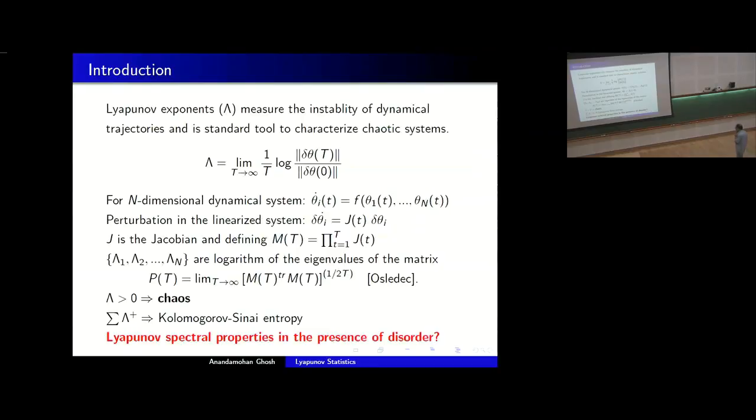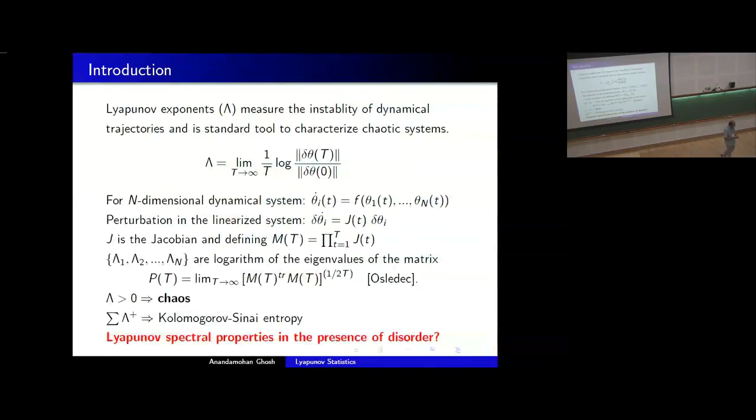So we'll be dealing with chaotic systems, and by chaotic systems we mean that if we put in a small perturbation, the perturbations grow exponentially in time, and they are typically characterized by some numbers called Lyapunov exponents. Now, how do we calculate them? If we find the rate of change of these perturbations for some oscillators, then it is typically done in terms of the Jacobians. So we take a product of all the successive Jacobians evaluated at successive time steps. Then we construct a matrix, P of t, which is known as the oscillator matrix. And if we diagonalize it, then the logarithm of these eigenvalues gives us the Lyapunov exponents.